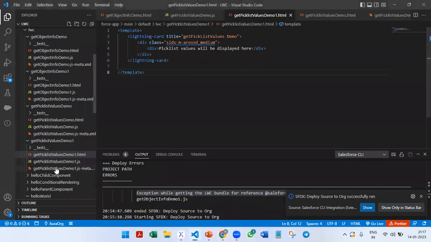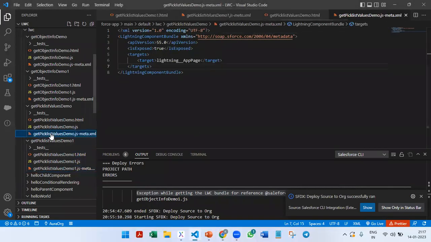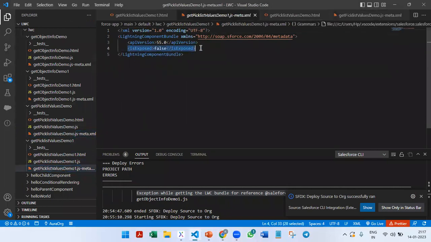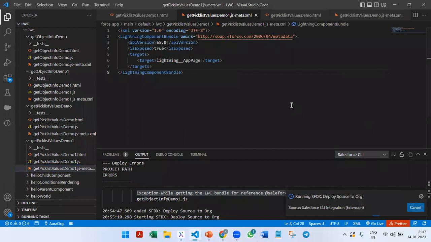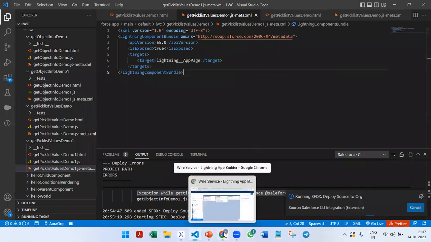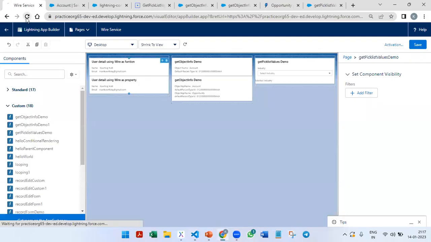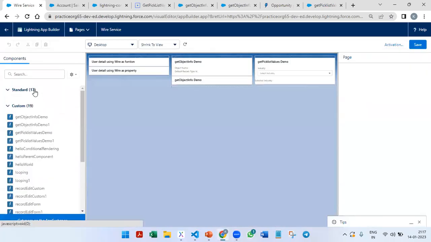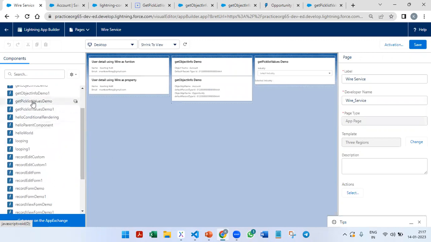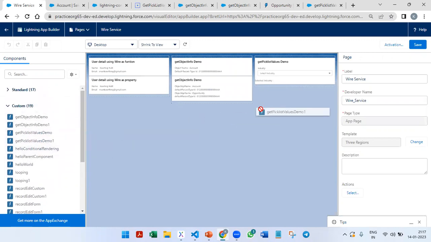Okay, yeah, the metadata we did not deploy, so isExposed is true. Deploy this. Reload. Get picklist values demo one.